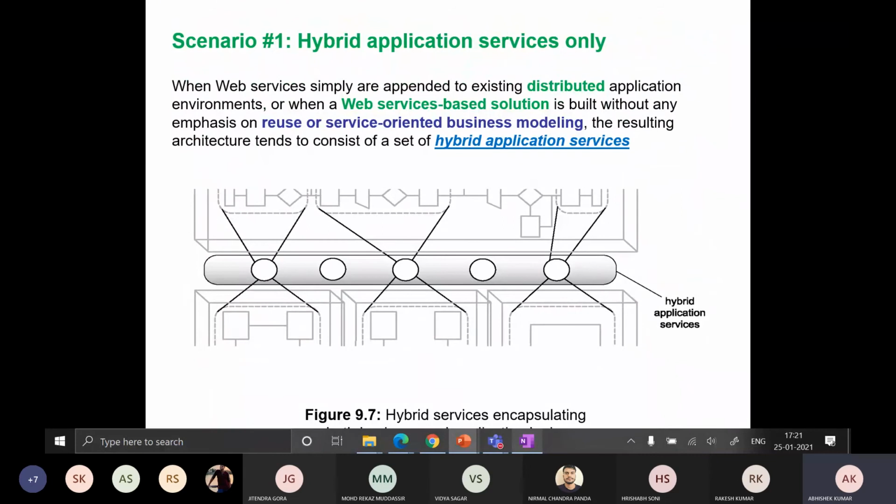So what is the first scenario? Hybrid application service only, right? When web services are simply appended to the existing distributed application environment, and when a web service based solution is built without any emphasis on reuse of service oriented business modeling, the resulting architecture tends to consist of sets of hybrid application services, right? So it is not possible to explain these points for now.